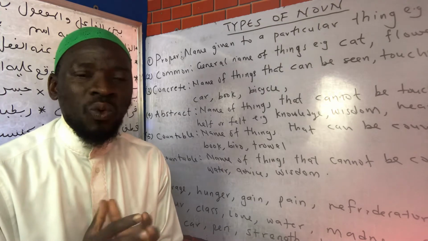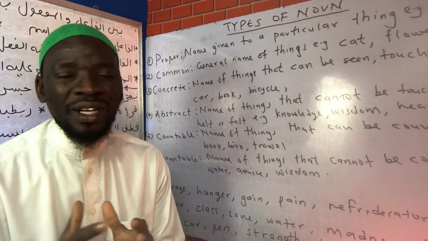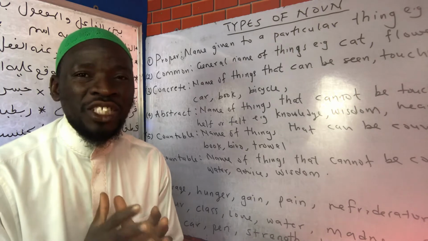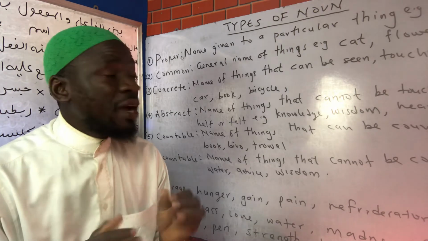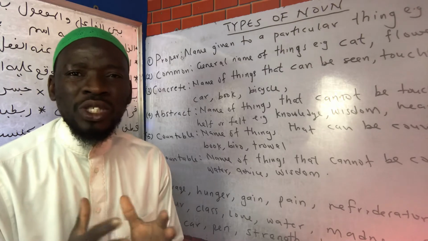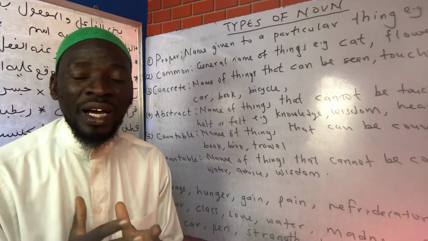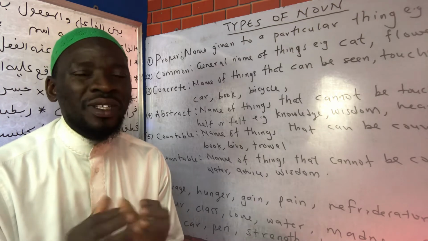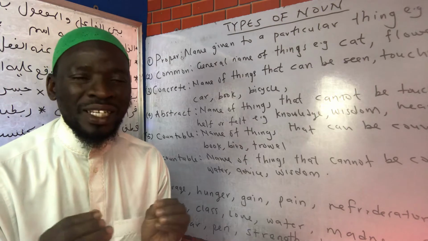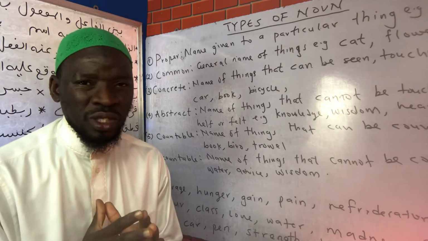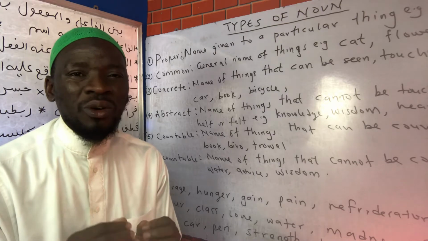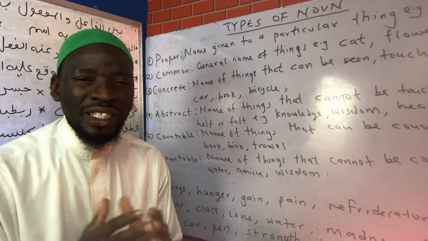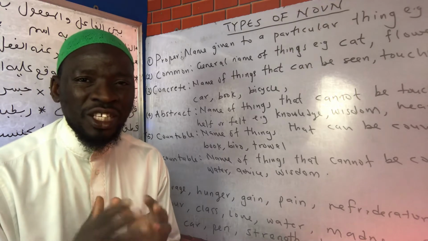And we said, when studying a noun, there are several things that we have to study. Part of it is the gerund, the ing ending nouns. Then part of what we study is the number, that is the singular and the plural. And part of what we study are the types of nouns, so that we can have a proper understanding of how they are used. Then part of what we said we are going to mention are some common errors that are made in the process of using nouns in the English language.